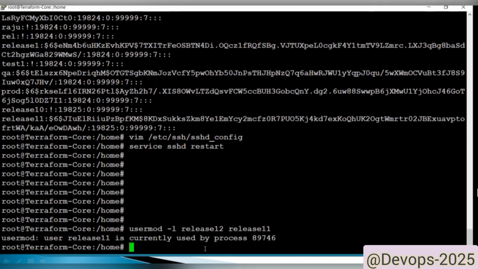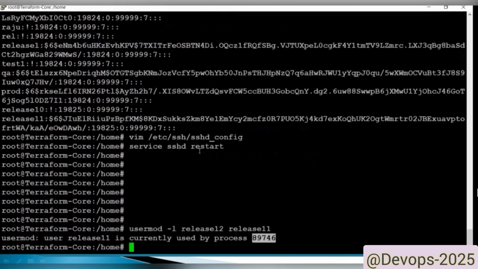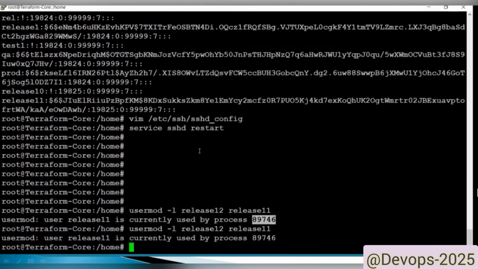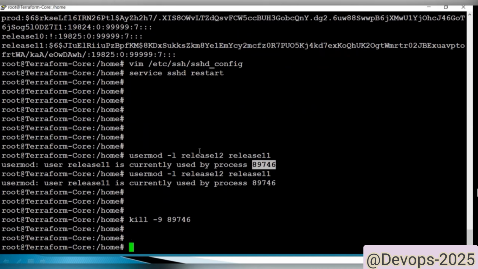Enter. Okay. If you want to change it, release 11 is already logged in, so you need to kill this. Here you need to exit. Now again you can try. Or you can use kill -9. Okay, now we can enter this. Now see, it got killed.